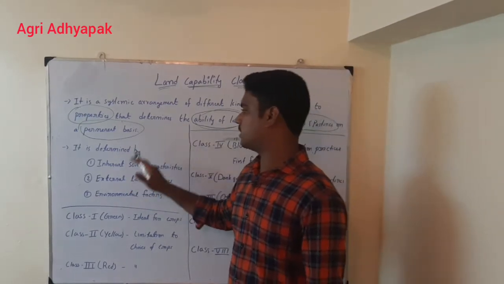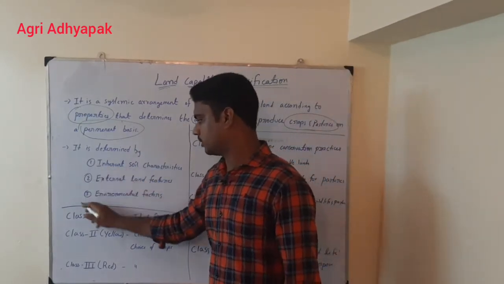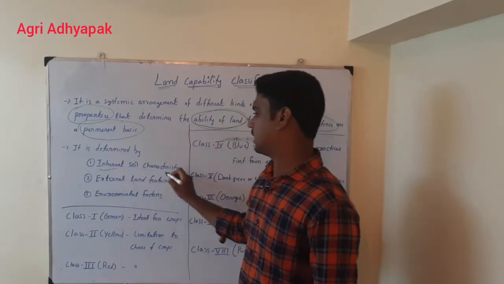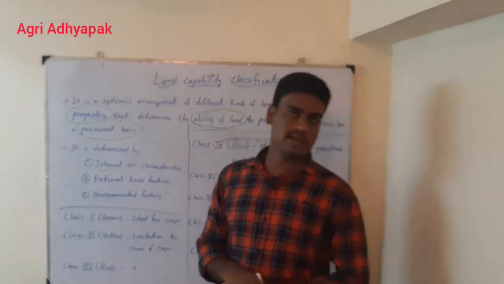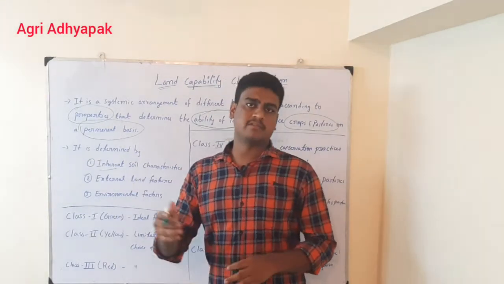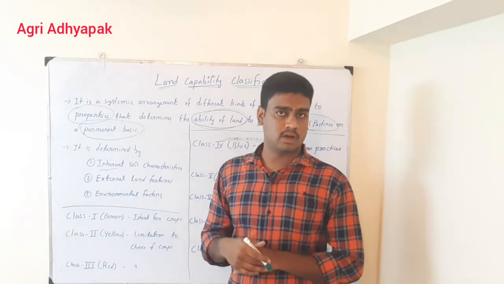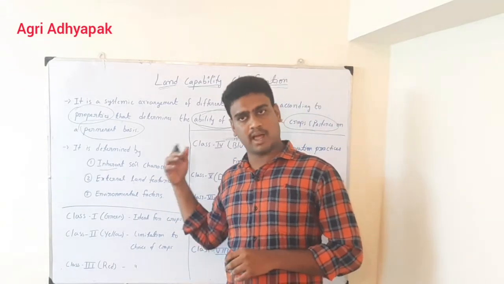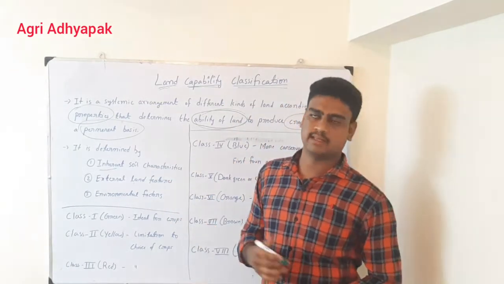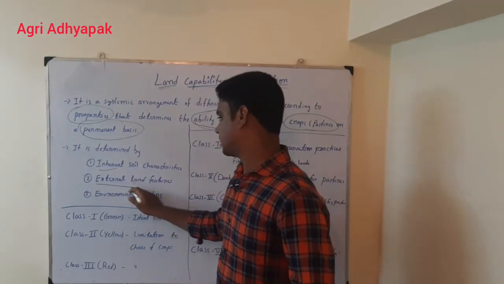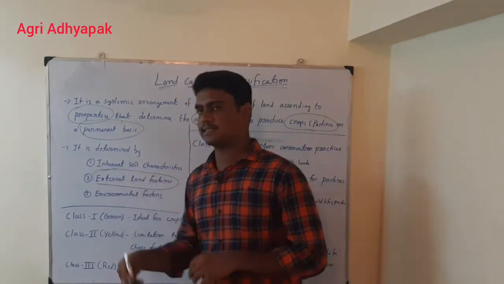How they determine this land classification is based especially on three things. The first one is inherent soil characteristics. That means, from the past, years together, how the soil characteristics have been from the last generation, based on which they will determine. The next one is external land features. What are the external land features?